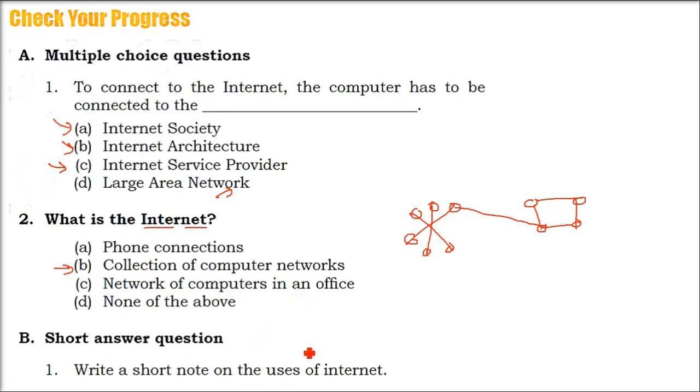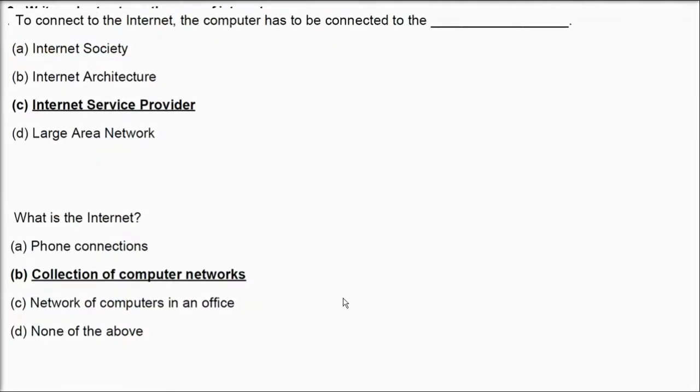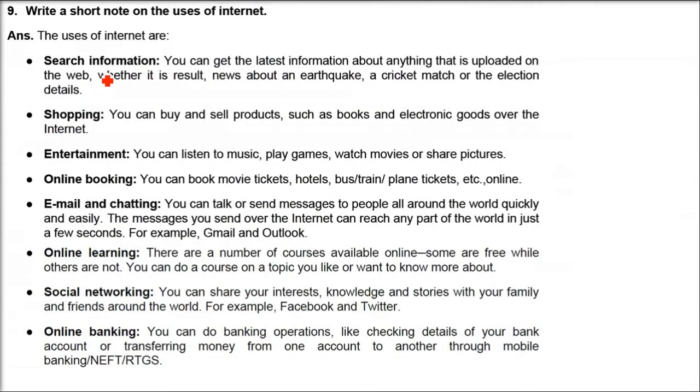Short answer question: write short notes on the uses of internet. We have already seen, but we'll still go for a brief discussion. For searching information, any information, since 2012 I am searching everything through Google only, or Bing of Microsoft. Shopping: you can buy and sell products. Anything, books, electronic goods, you say it and the internet has it. Shopping can be done from the comfort of your home. Say go to Amazon, Flipkart, or whichever you want, choose your goods and just buy it.